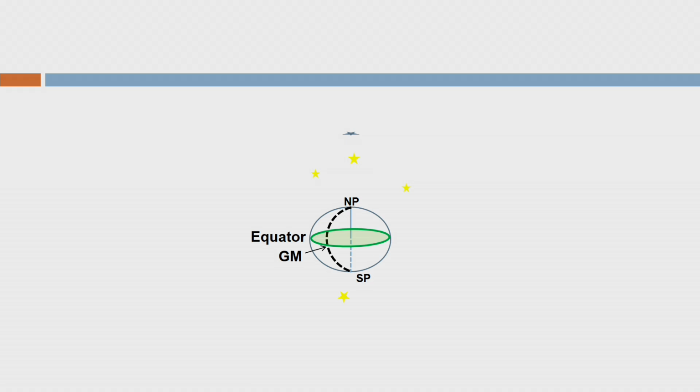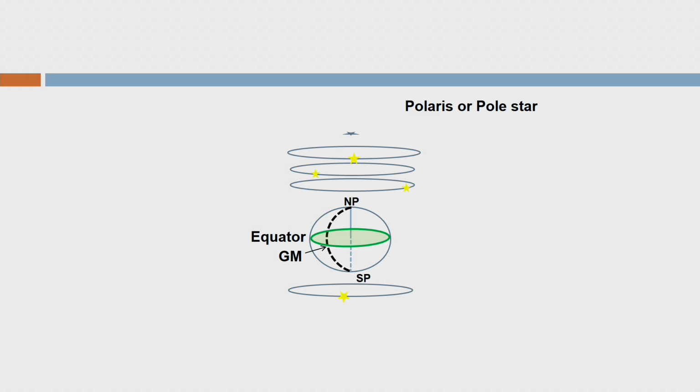If someone goes to the North Pole, the pole star will always appear exactly above the North Pole, and it will remain stationary with respect to the Earth. So, this is Polaris or pole star. These stars which are shown here in yellow color are appearing to me as rotating in this circle. They are spinning in this circle around the Earth in the clockwise direction.